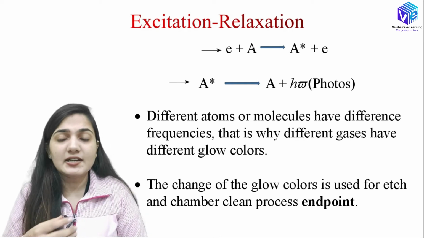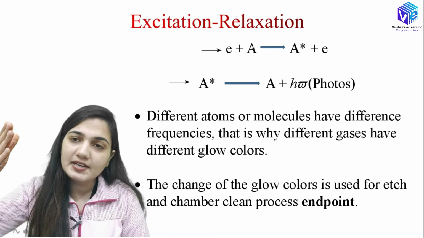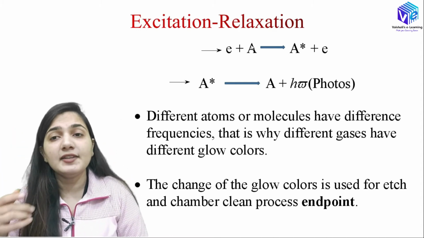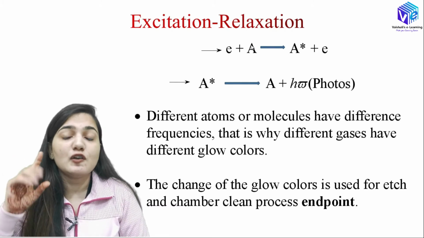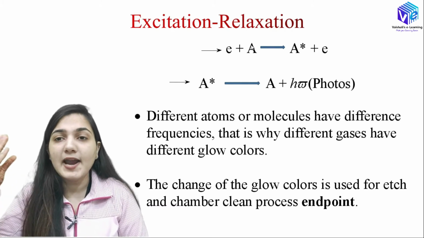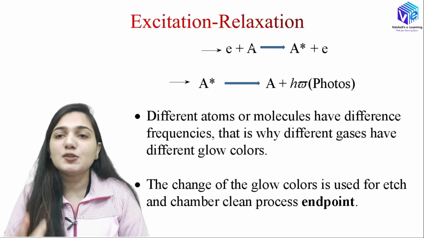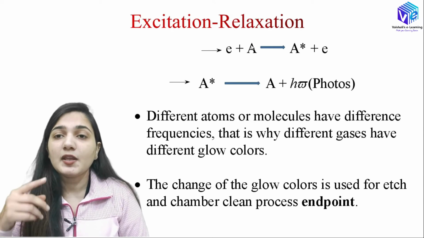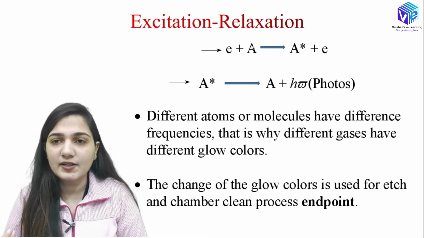It means the electron is not lost, it is only going to a high energy state. When the electron goes to the high energy state, it is not lost from the atom, and it might come back to the original energy state. This process is called relaxation. The process of the electron jumping to the higher energy state is called excitation.